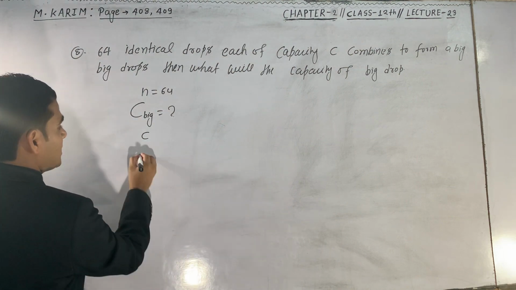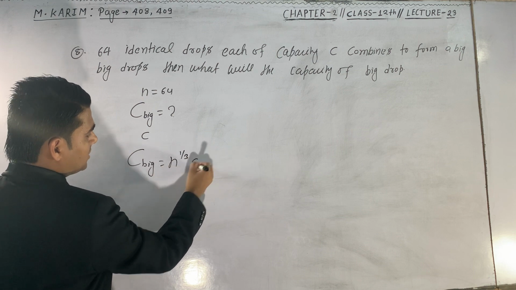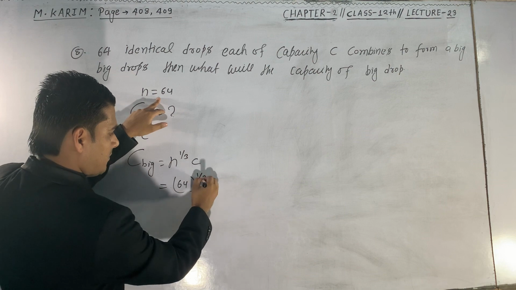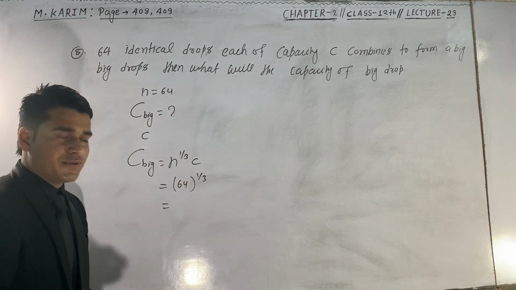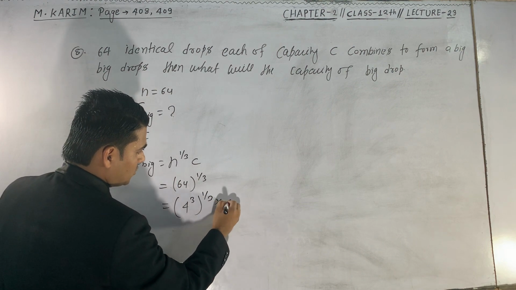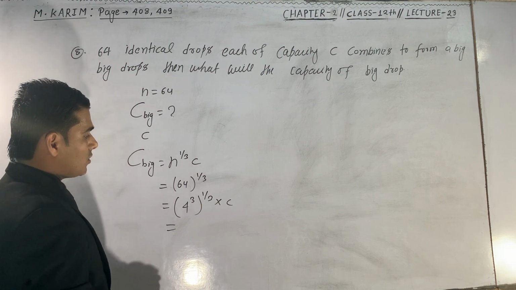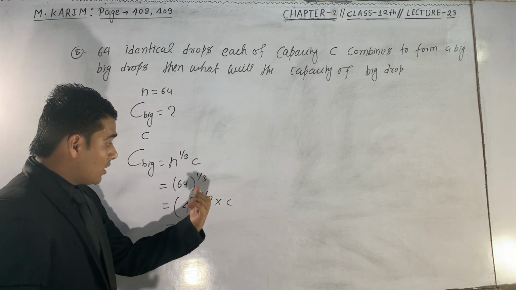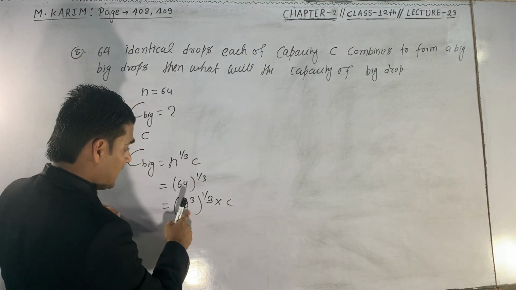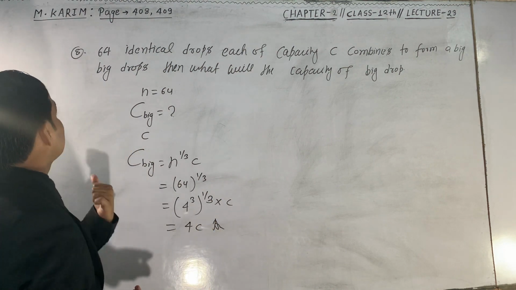So we have a formula for this. C big is equal to n to the power 1 upon 3 into C, and the value of n is 64, so 64 to the power 1 upon 3, and we can write this 64 in the form of 4 to the power 3, raised to 1 upon 3, into C. Now the power of a power will be multiplied. So when we multiply 3 by 1 upon 3, this 3 cancels this 3, and we are left with only 4 times C. The answer will be 4C. Okay, this is question number 8.